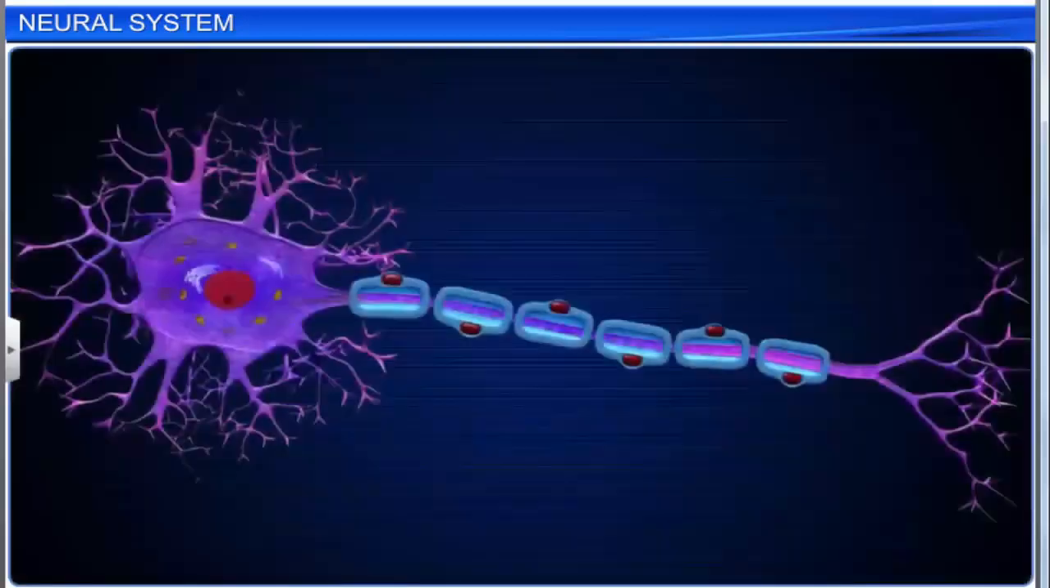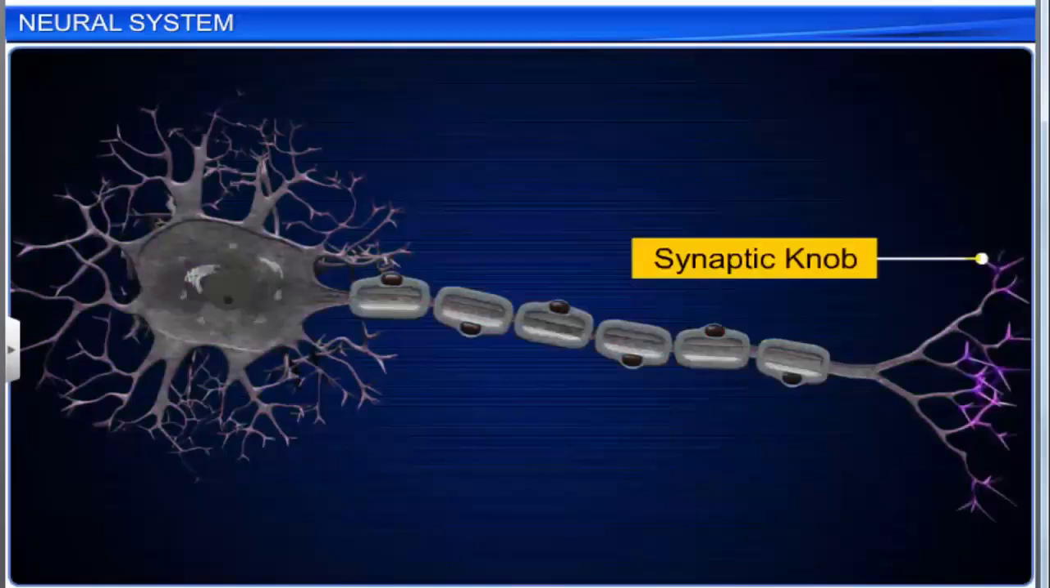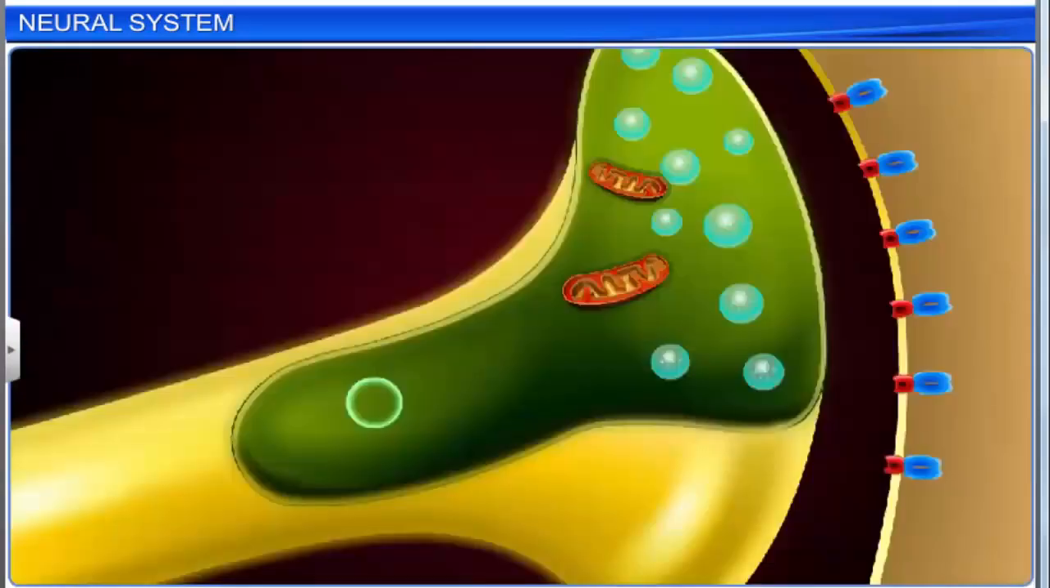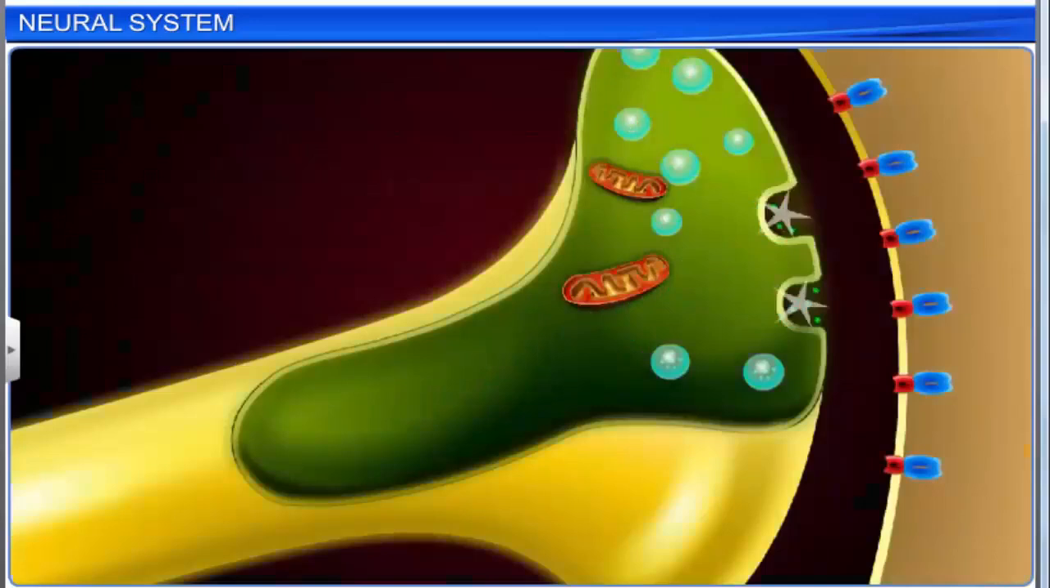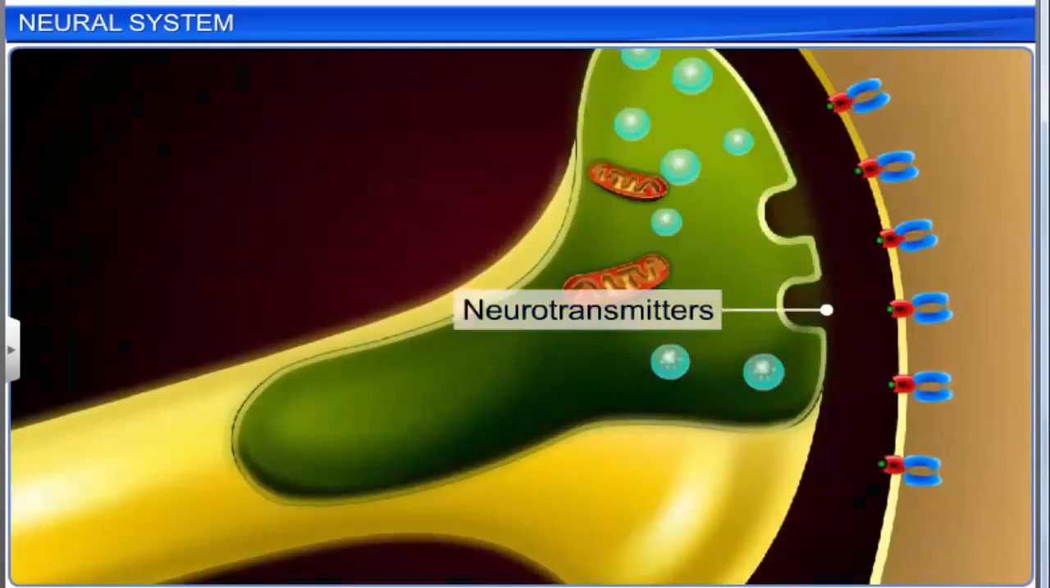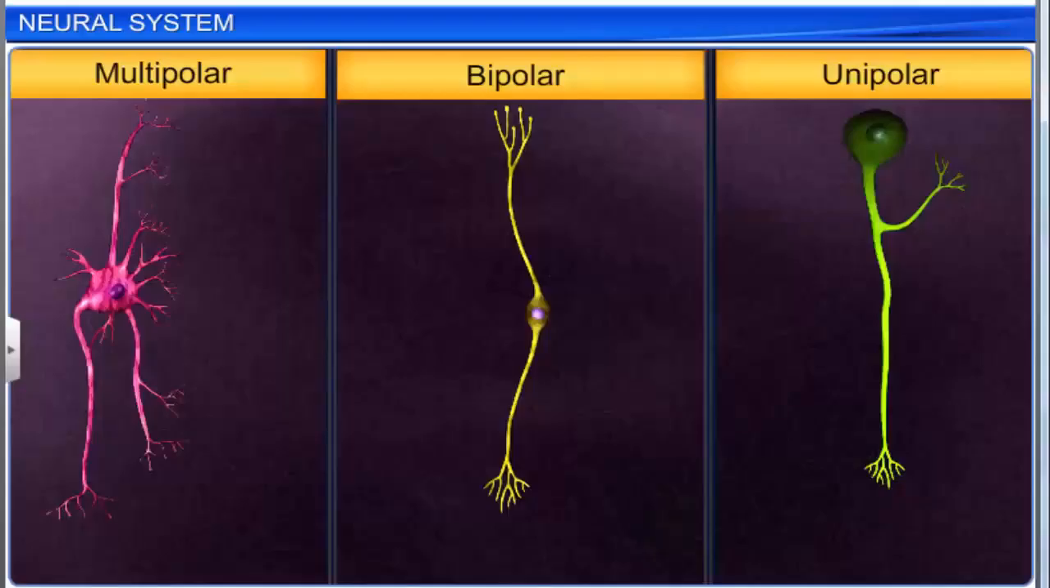The distal branched end of an axon forms a knob-like swelling called a synaptic knob. The synaptic knob possesses synaptic vesicles, which contain chemicals called neurotransmitters. On the basis of the number of axons and dendrites, neurons are divided into three types: multipolar, bipolar, and unipolar.